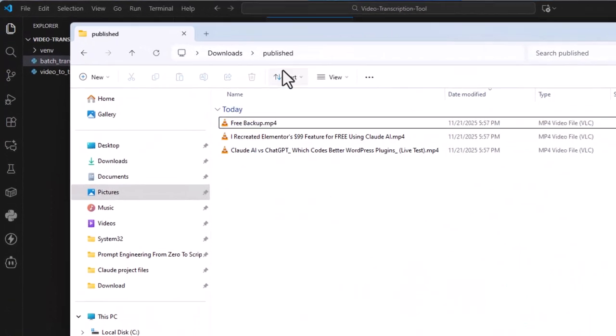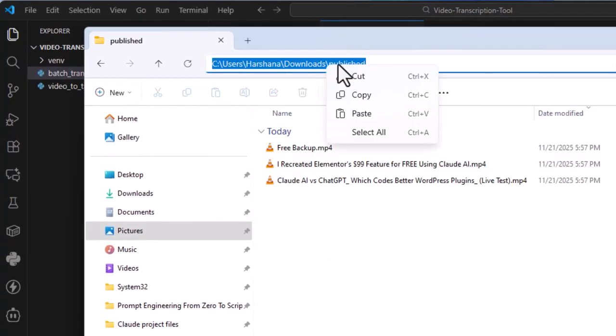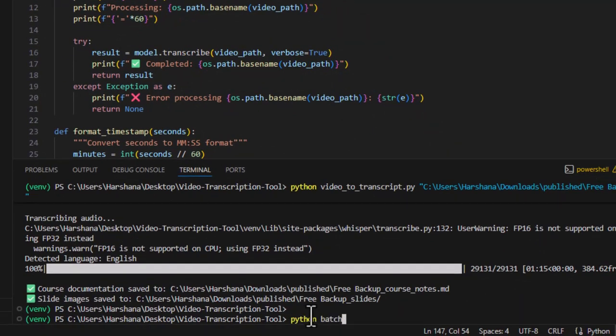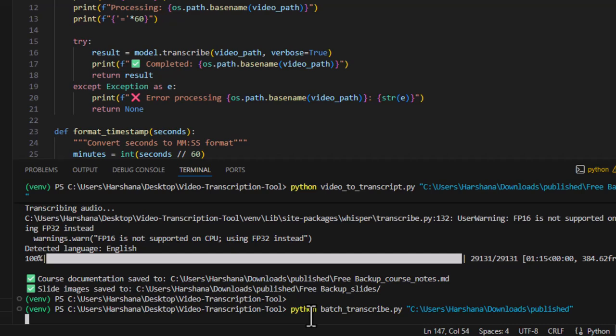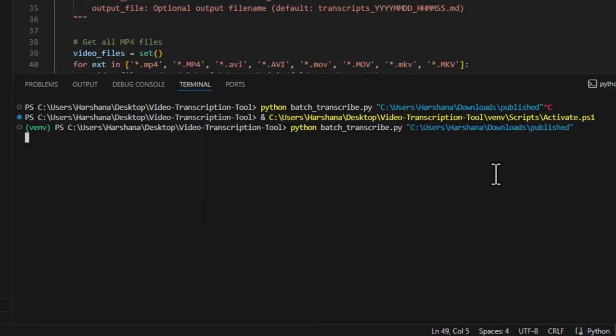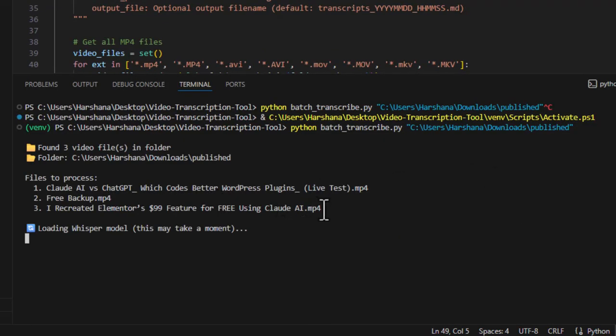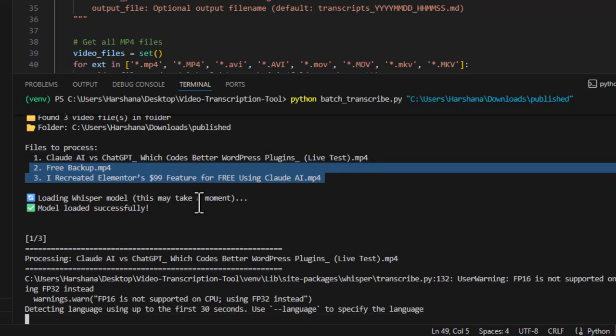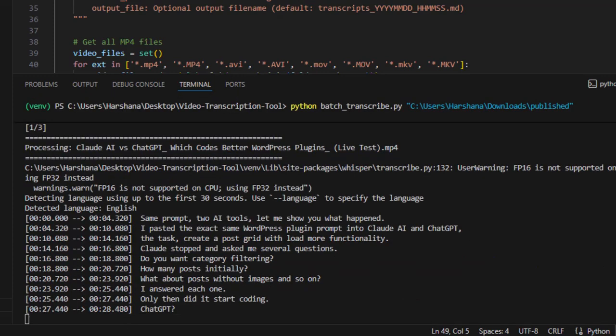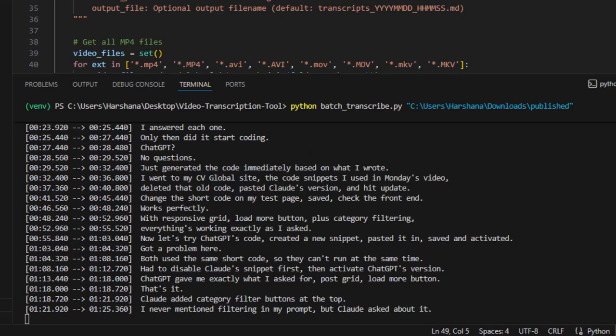I have my YouTube short videos published last week. I just copied the folder path and came to the terminal. Type python batch_transcribe.py and paste the folder path. Enter. Look at this. It found 3 videos in the folder. Load the Whisper model and start to process one by one. This 3-minute video takes about 1 to 2 minutes to process on my laptop.